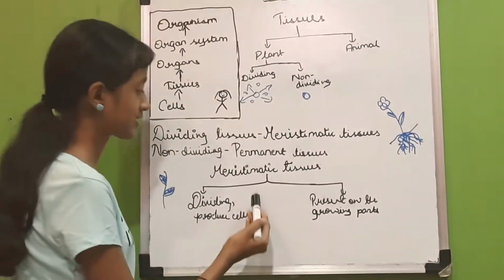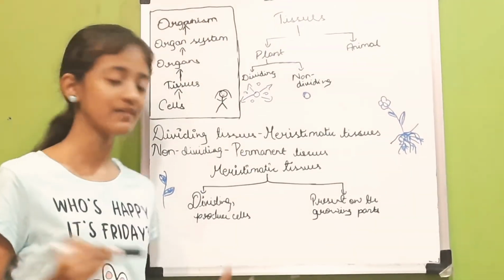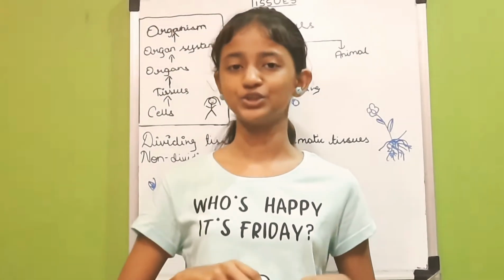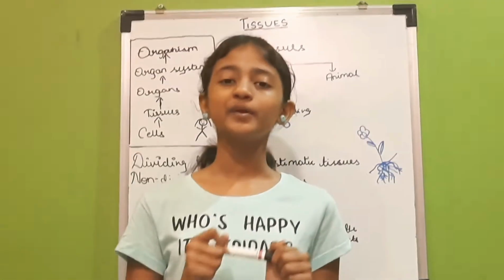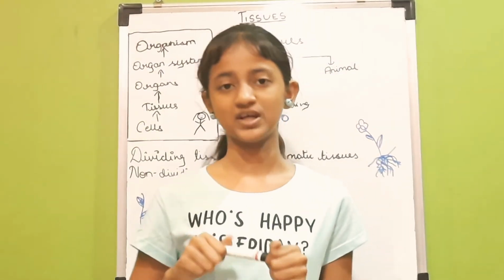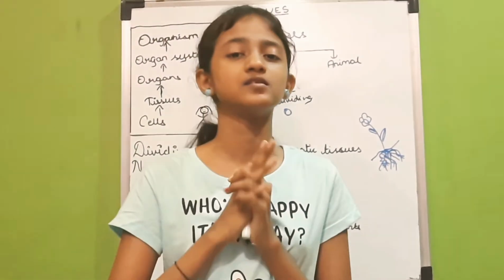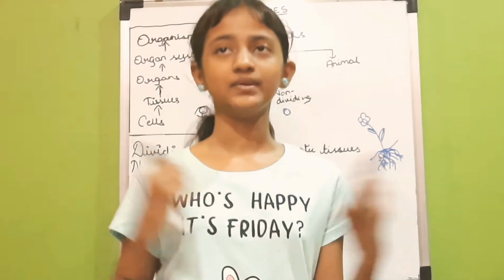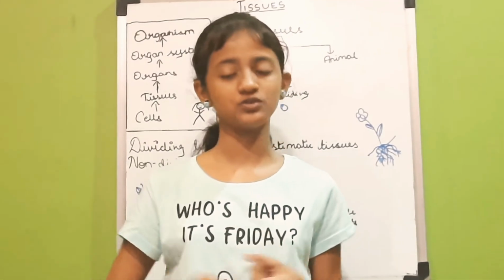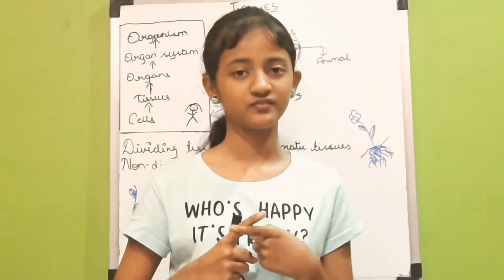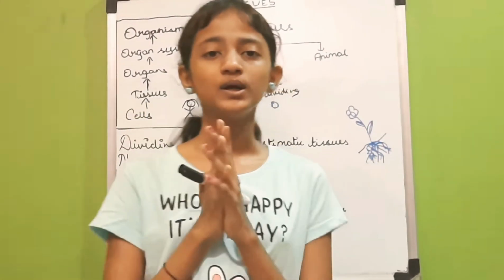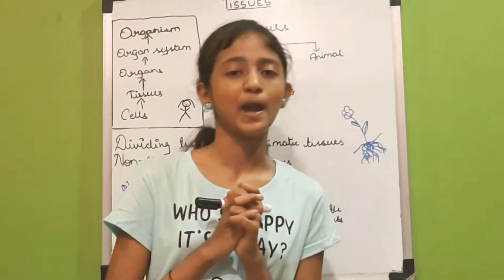After the meristematic tissues, we have permanent tissues, but I haven't drawn it here. So let me tell you in brief what a permanent tissue really is. A permanent tissue is a non-dividing tissue. That means it does not divide and does not produce more cells. There are two types of permanent tissues. The first one is protective tissues and the second one is supportive tissues. So let's take an example of the epidermis of a leaf for protective tissues.